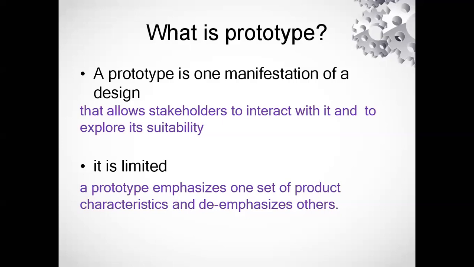The concept is there, the manifestation of the concept is taking place in physical form, and we are allowing a person, a customer or a stakeholder, to use it such that he or she can explore its suitability. Suitability to what? To their requirements. Whether their requirements are getting fulfilled, that we are going to check, particularly by using the prototype.